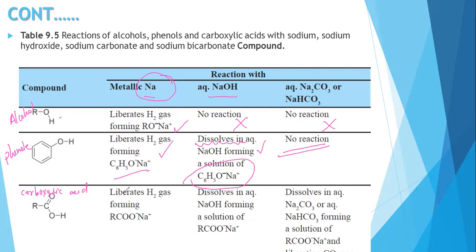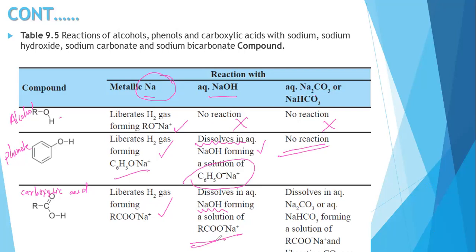Yes, the carboxylic acid, when it reacts with sodium, produces what? The evolution of hydrogen gas with the sodium carboxylate ion, right? And when it reacts with sodium hydroxide, it dissolves in the sodium hydroxide, forming a solution of the carboxylate ion.